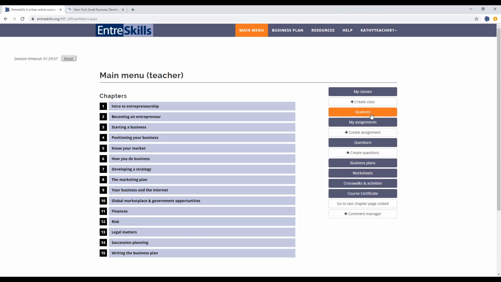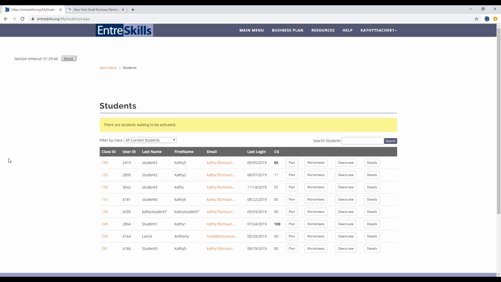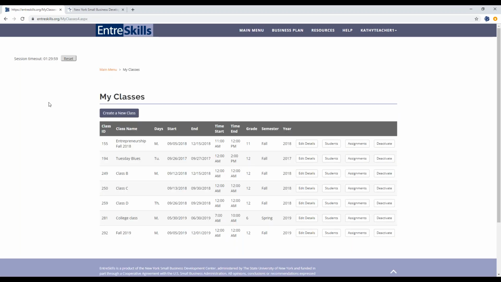And to activate your students, you would go to the student list. And any students that need to be activated would be highlighted in yellow. And all you need to do is click the Activate Now button, and they'll be activated, and they'll be sent an email letting them know that they've been activated. So that is the reason for creating a class, so that you can get that class code and have your students register.